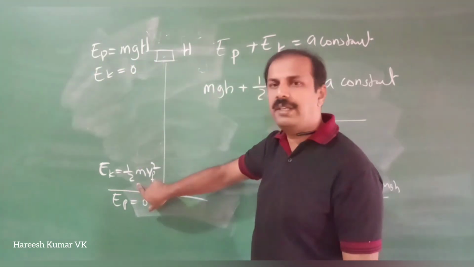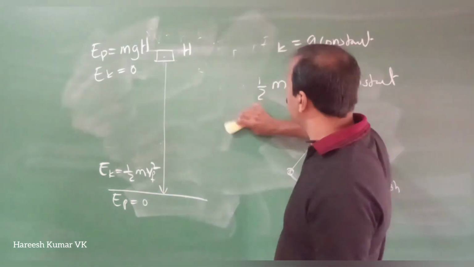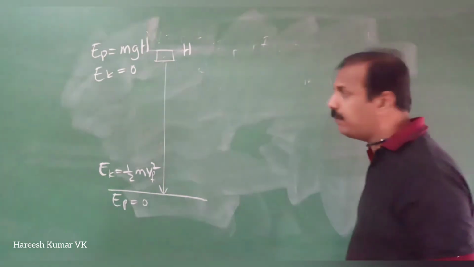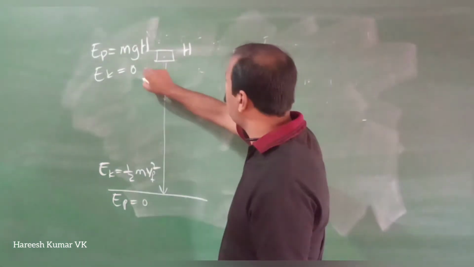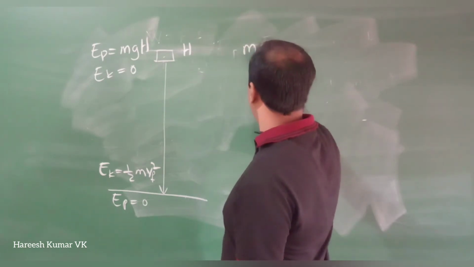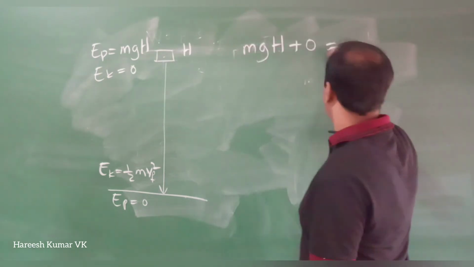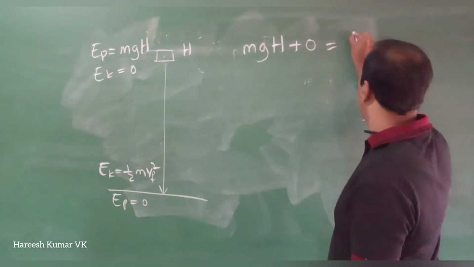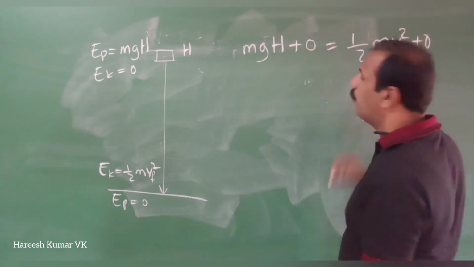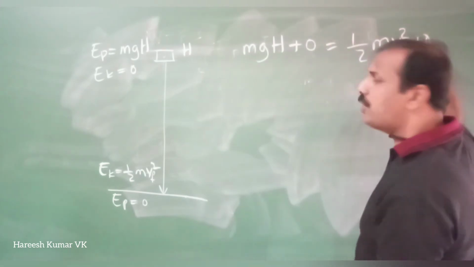Here the entire potential energy gets converted into kinetic energy. So what is the situation? The sum of kinetic energy and potential energy should be the same. On the top we have mgh plus 0, which is equal to the bottom, half mv square plus 0. Here at the top kinetic energy is 0, and at the bottom potential energy is 0.